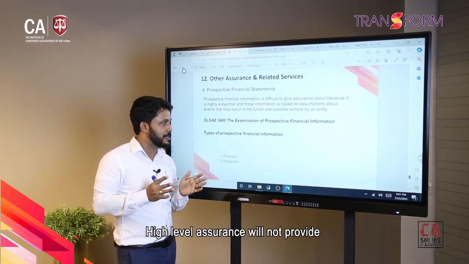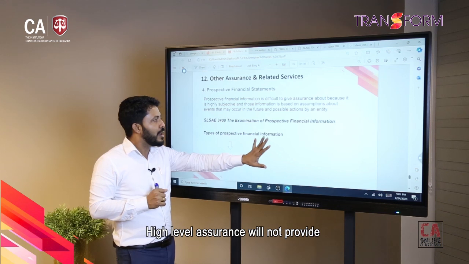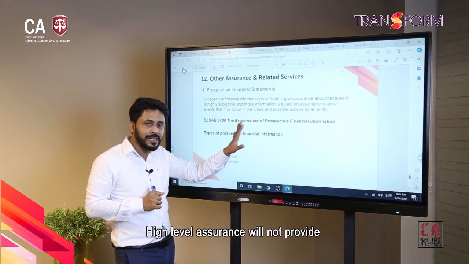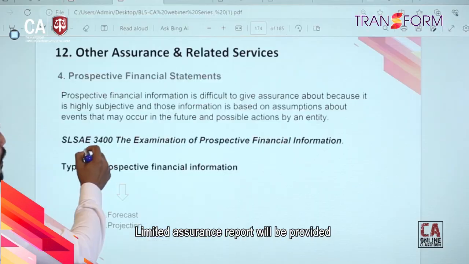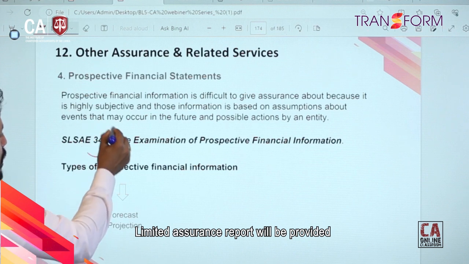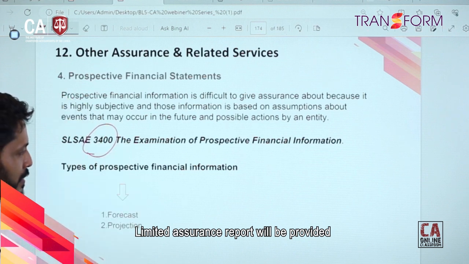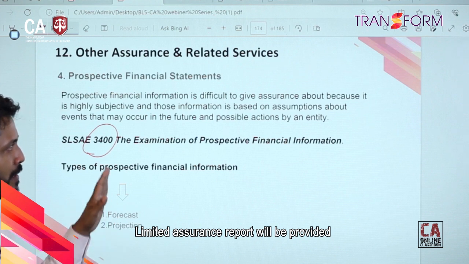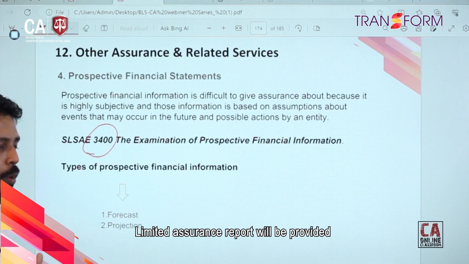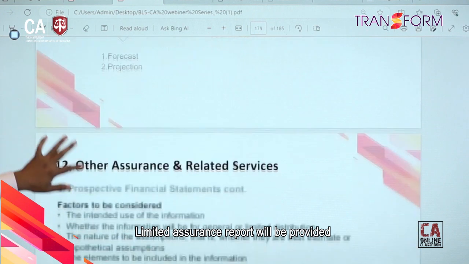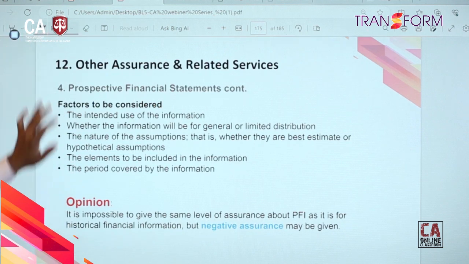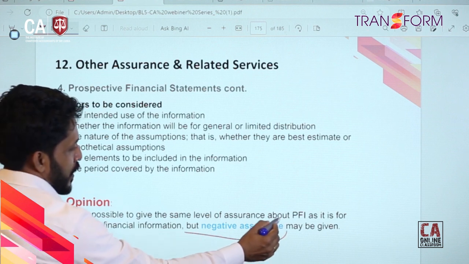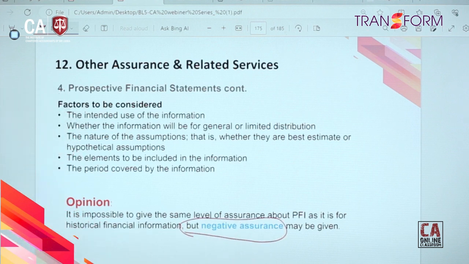So as auditors, normally we issue limited assurance for prospective financial information. For this type of engagement we need to follow standard 3400. Normally we are issuing a limited assurance opinion, right? You can go through it further. As I mentioned, it may be a negative assurance opinion, a limited assurance opinion.